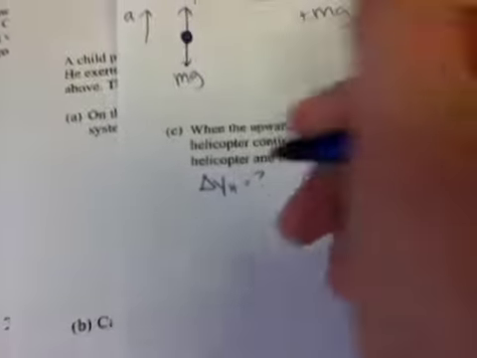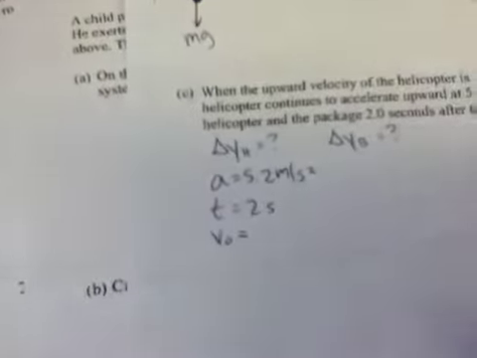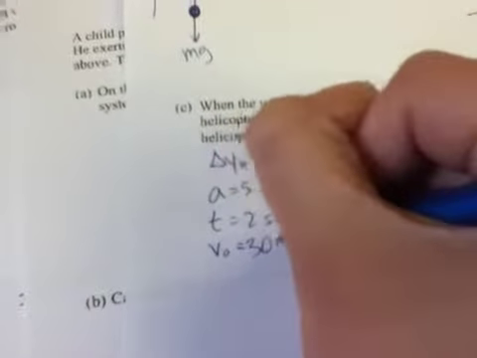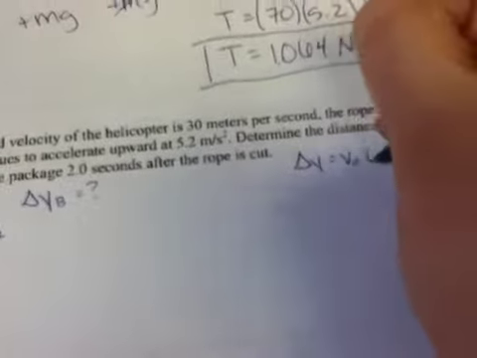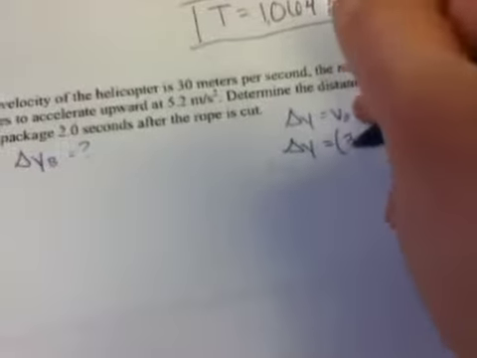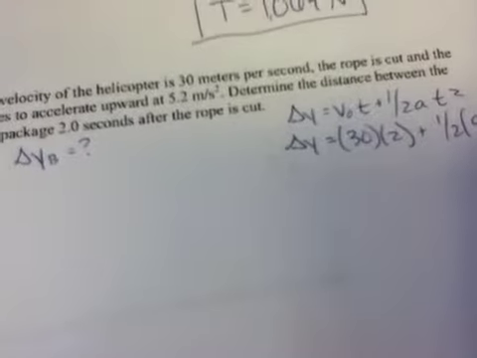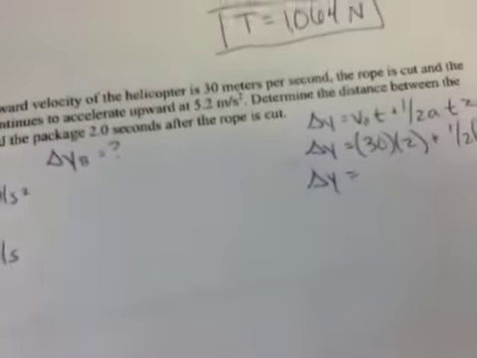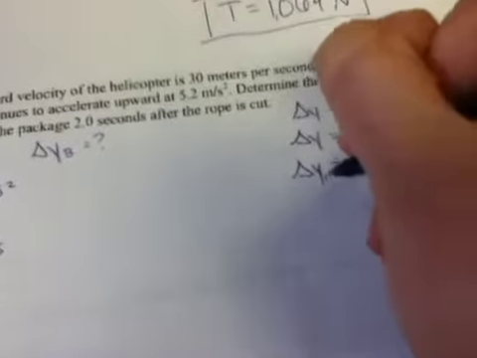So first let's find the change in y of the helicopter. Let's look at what we know. We know that acceleration is 5.2 meters per second squared, t equals 2 seconds, and v naught equals 30 meters per second. Using all of that information, we can plug it into that wonderful, beautiful equation: change in y equals v naught t plus 1/2 at squared. So we get change in y equals 30 times 2 plus 1/2 times 5.2 times 2 squared, and we end up with a change in y equaling 70.4 meters. This is of the helicopter.